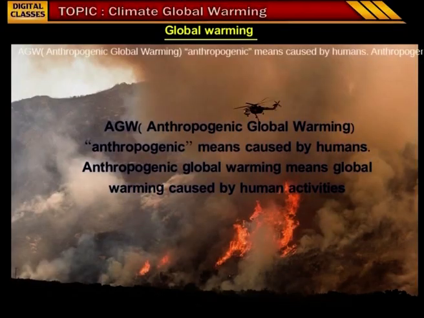Children, now let us learn about global warming and the consequences of global warming. Anthropogenic global warming, AGW. Anthropogenic means caused by humans. Anthropogenic global warming means global warming caused by human activities. Children, if you observe this image, you can see a lot of pollution released in the atmosphere.